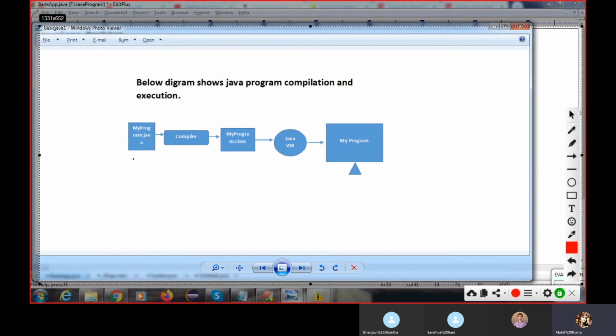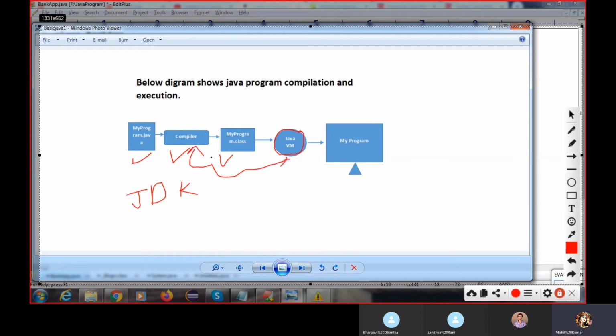So this thing is done, this thing is done, and this is your JVM. JVM is one type of software, right? I have shown you in the JDK, all this software is there: the compiler and the JVM. JRE I will tell you in the coming session, what is the meaning of JRE.